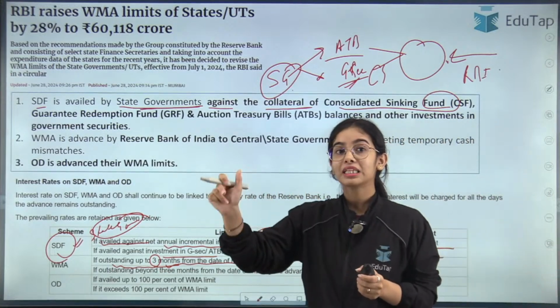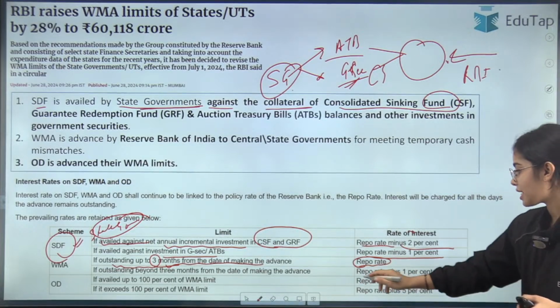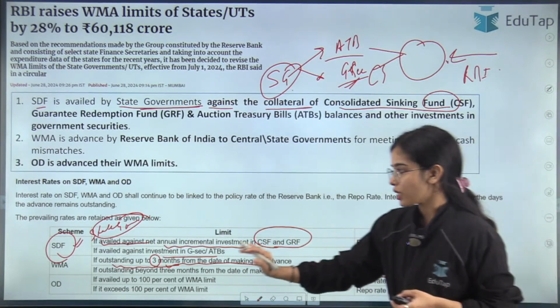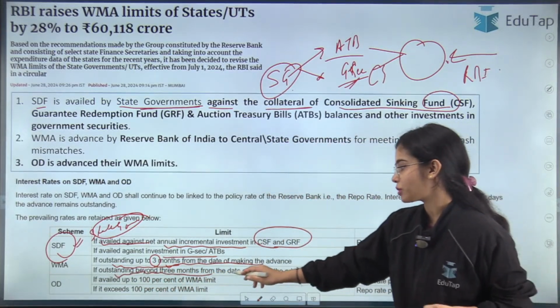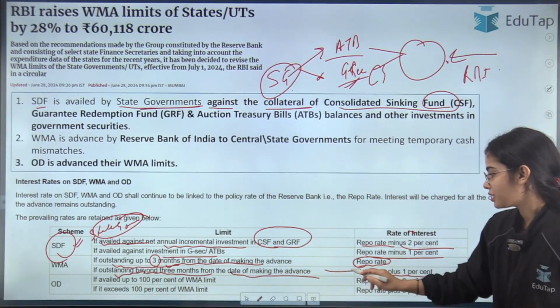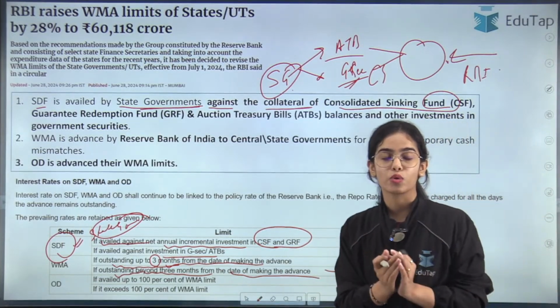So for that 1 month extra, the RBI will charge an extra penal rate, that is repo rate plus 1%. So if the WMA is outstanding beyond 3 months from the date of making the advance, the rate that will be charged will be repo rate plus 1%. So this is the whole idea.